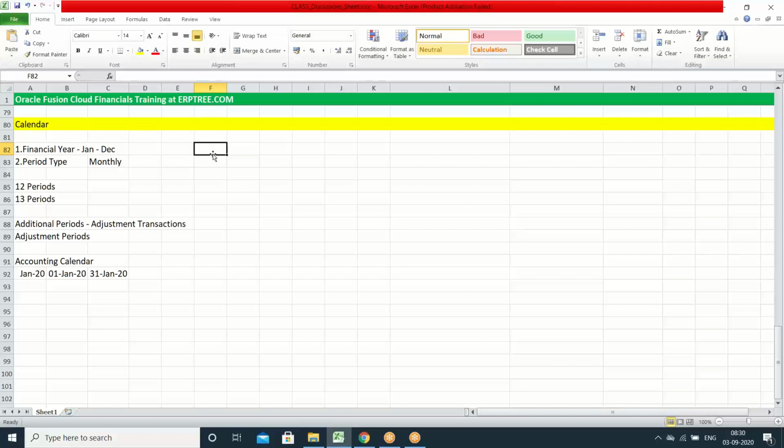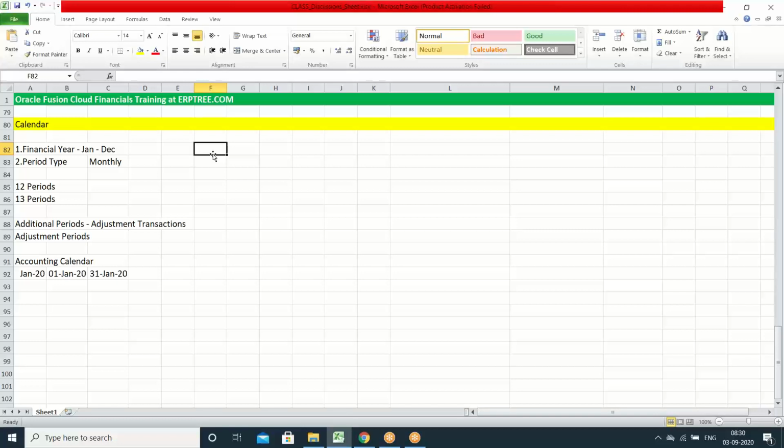Generally, every company will go with a monthly one. If they want to report monthly, yes, you have monthly periods. Even if they want to report quarterly, within those monthly periods, 3 periods fall under 1 quarter. That's how they can go with the reporting. But from the calendar point of view, we always create monthly periods.